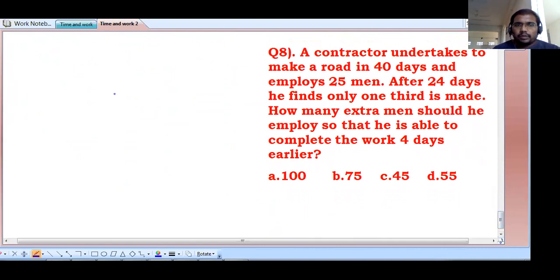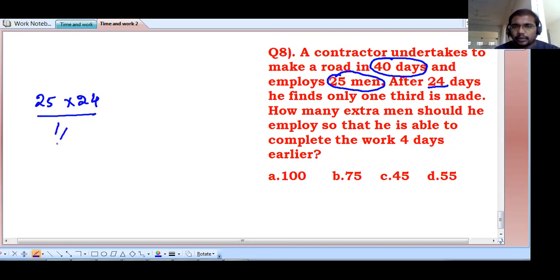Now, see this question. A contractor undertakes to make a road in 40 days and employs how many men here? 25 men. That means 25 men are working. The work should be completed in how many days? 40 days. After 24 days, he finds only 1/3 is made. Very simple. 25 men are working. They worked for how many days? 24 days. And work is how much completed? 1/3. Remaining work is how much value? 2/3. How many extra men are required? Right? 25 plus x